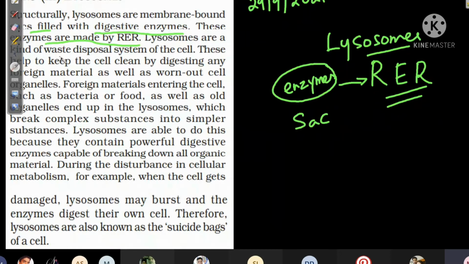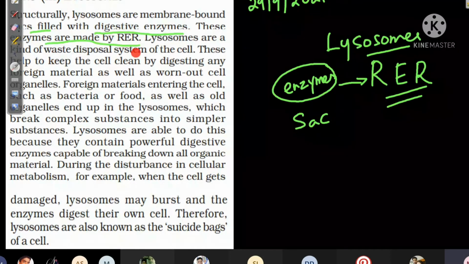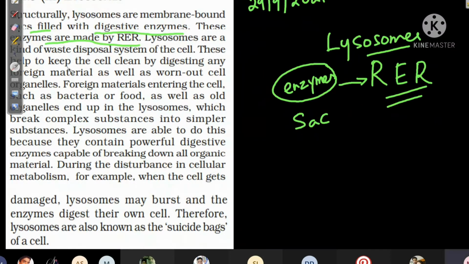Now, lysosomes are a kind of waste disposal system of the cell. They help to keep the cell clean by digesting any foreign material as well as worn out cell organelles. Digesting foreign material means some bacteria may get inside the cell. If the cell does not like that bacteria, then the lysosome will go and kill it.